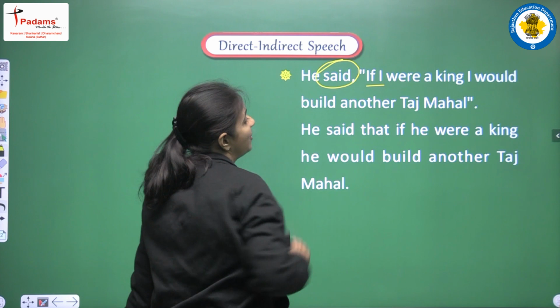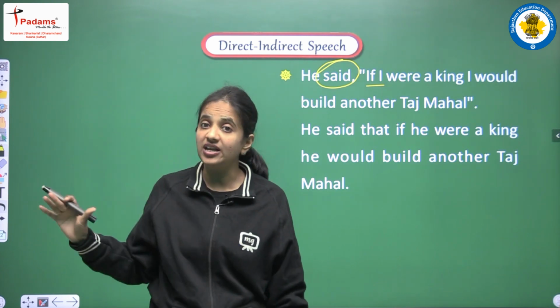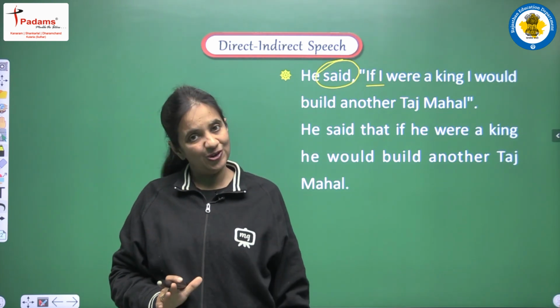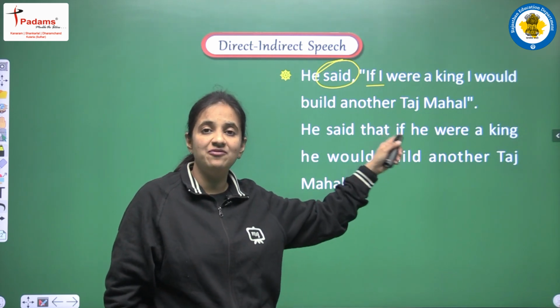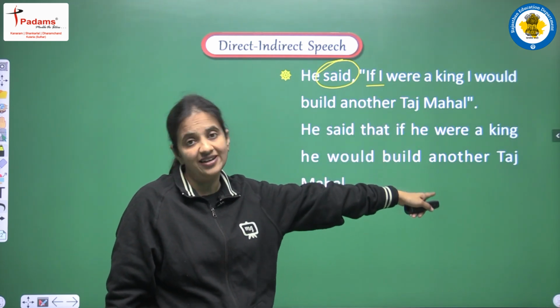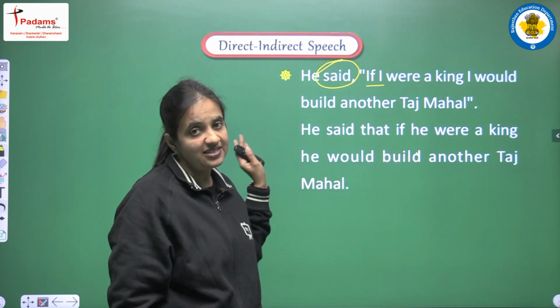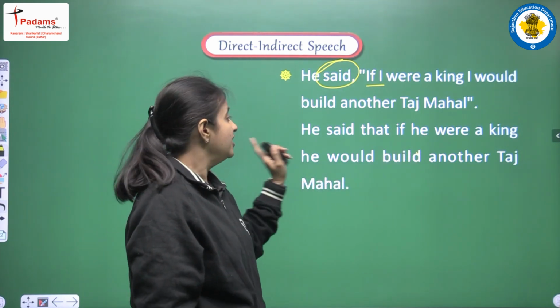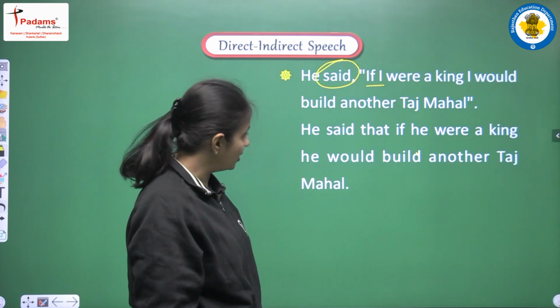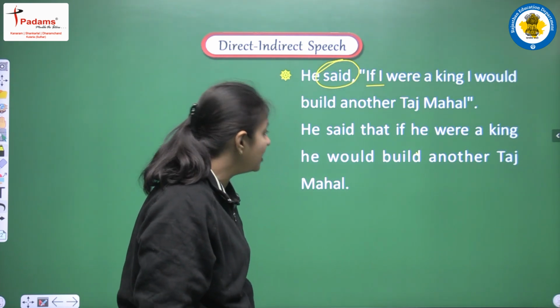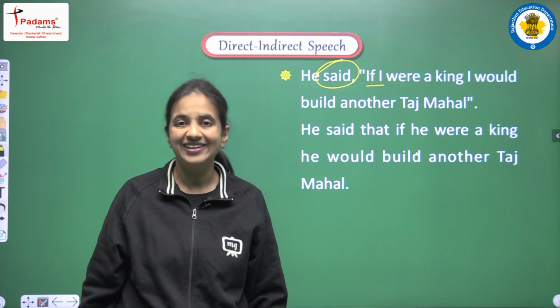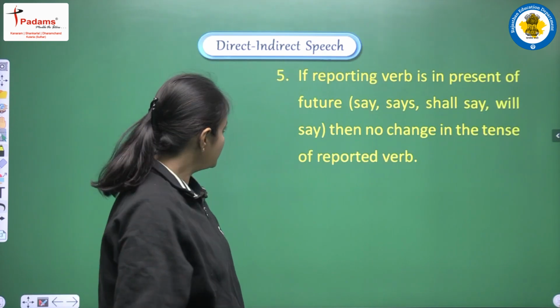Yes, we are having past tense here in the reporting verb, but still we are not doing any changes because we are having hypothetical condition sentence. And the sentence that we are having here is, he said that if he were a king, he would build another Taj Mahal.